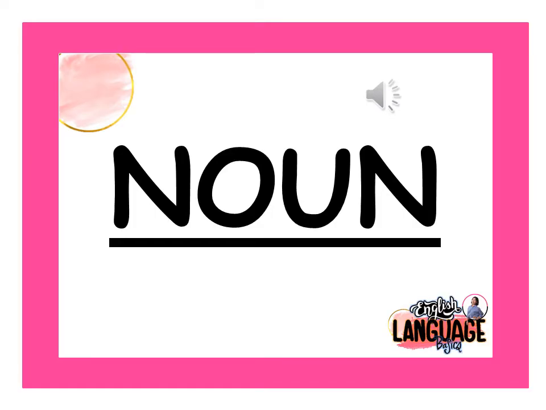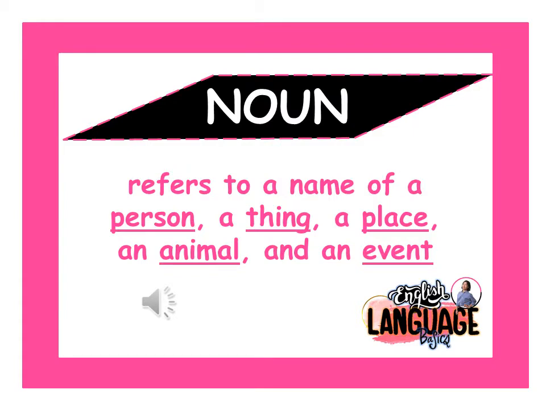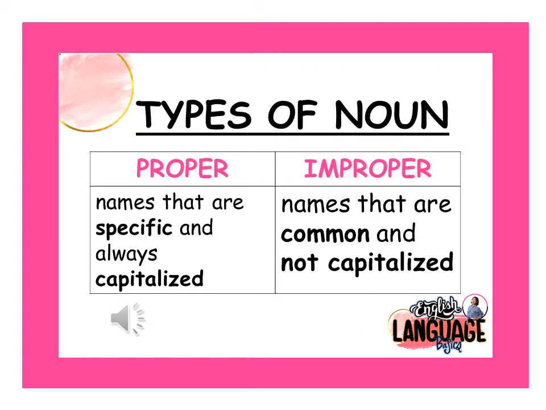What is a noun? A noun refers to a name of a person, a thing, a place, an animal, and an event. There are two types of noun: the proper, which are specific and always capitalized, and the improper, which are common and not capitalized.